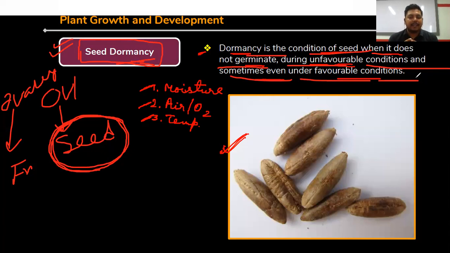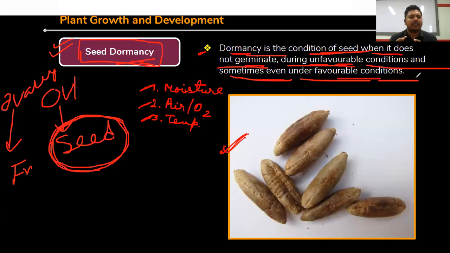So in case of seed, when the environmental condition is unfavorable in nature, what is the meaning of environmental condition that is unfavorable? Listen. Finally, seed is developed after sexual reproduction in plant, and when the seed is getting germinated, the environmental conditions are light, temperature, water, right?